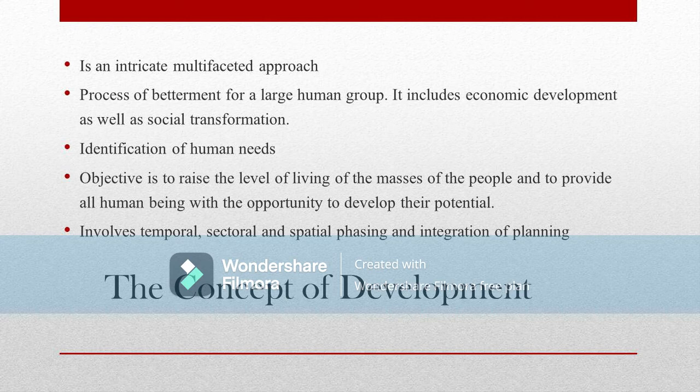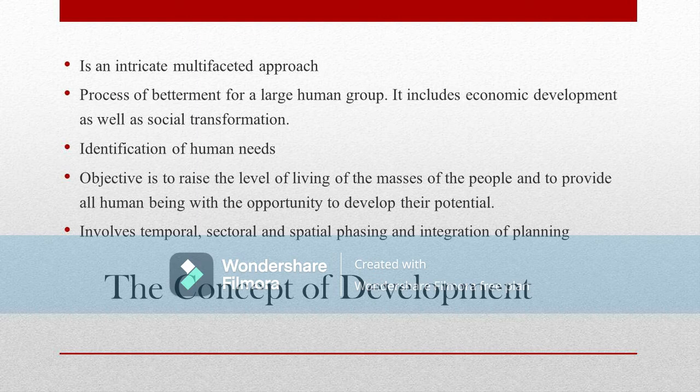Obviously through economic development and through social development. These are the two main angles of development, economic development and social development. When these two can occur, this will help in the development of the majority of the population.